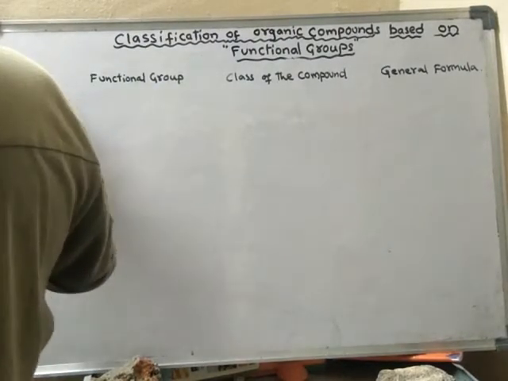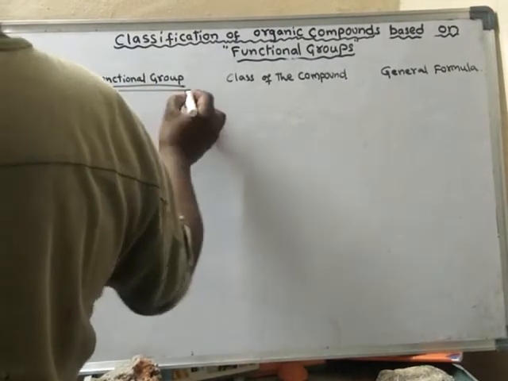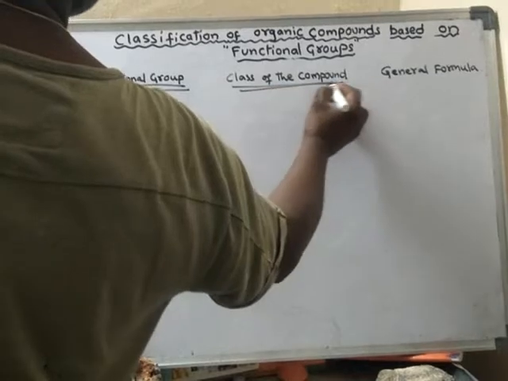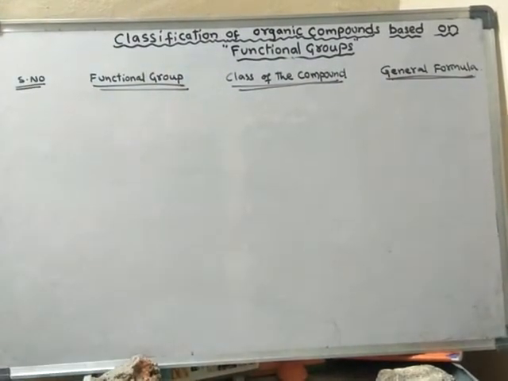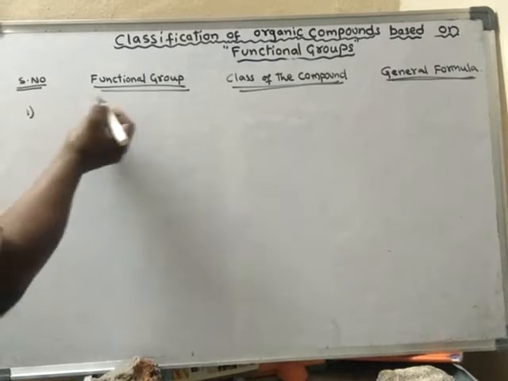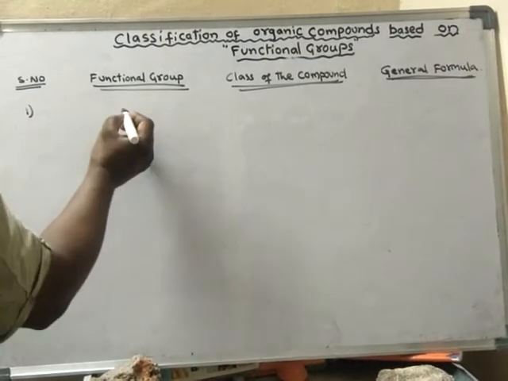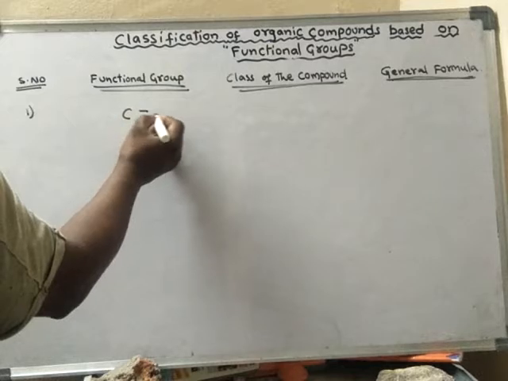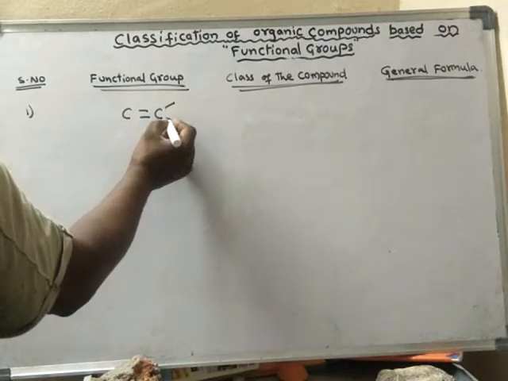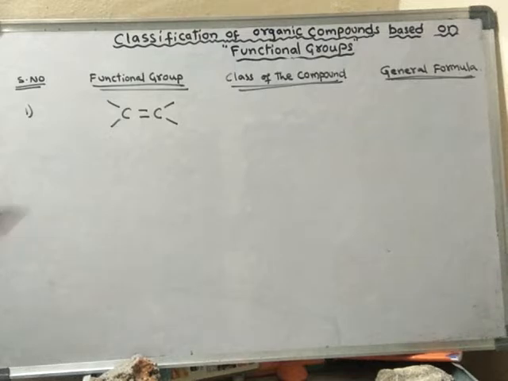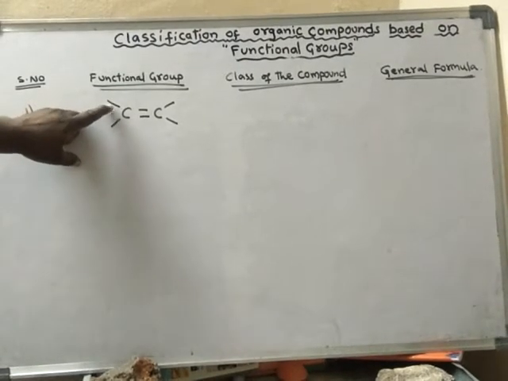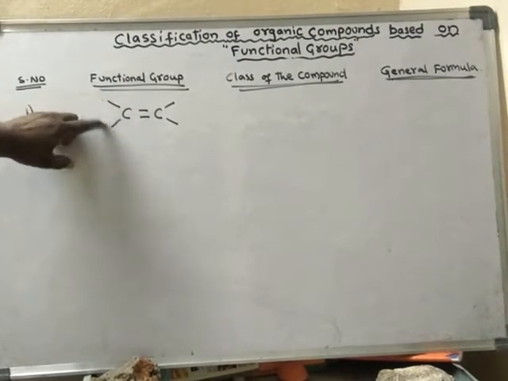There are so many functional groups in nature, but we learn only the most important, the most common functional groups. So the first one is like this: C double bond C. These two carbons are connected by a double bond, and each carbon is showing two single bonds with two different atoms.